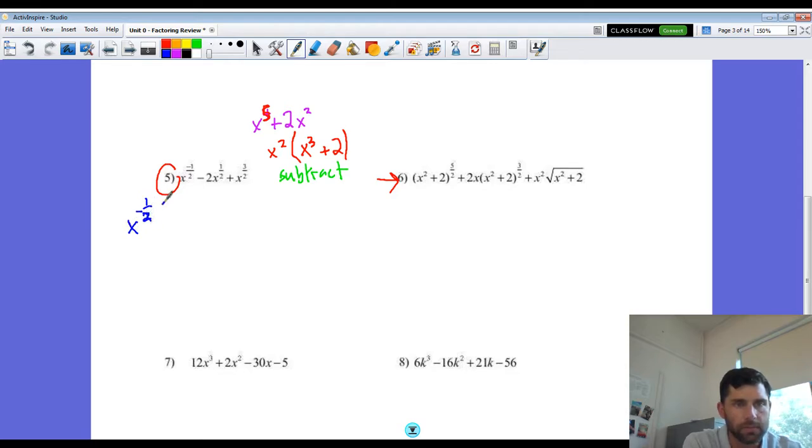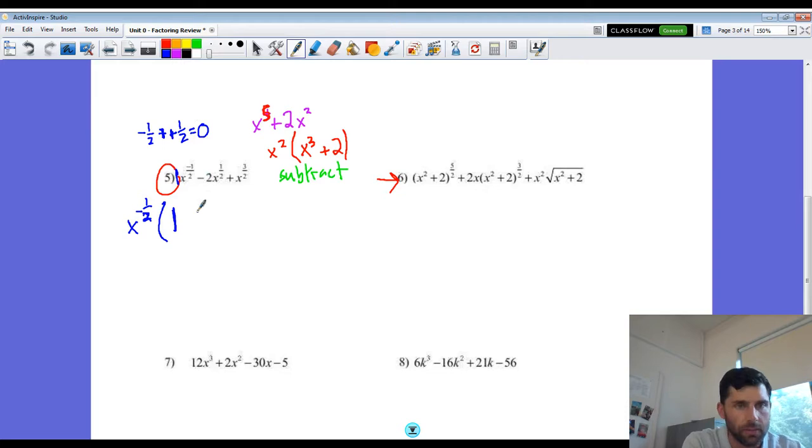So let's think about this. I have an x to the negative 1/2, and I'm dividing out, I'm factoring out, I'm subtracting the negative 1/2. So I have a negative 1/2. I'm subtracting or dividing out the negative 1/2. So we have negative 1/2 minus a negative 1/2. We think about that turning into addition. We're left with 0. So we're left with x to the 0 power here, or I guess I should say 1x to the 0 power. So we just are left with a 1 there.